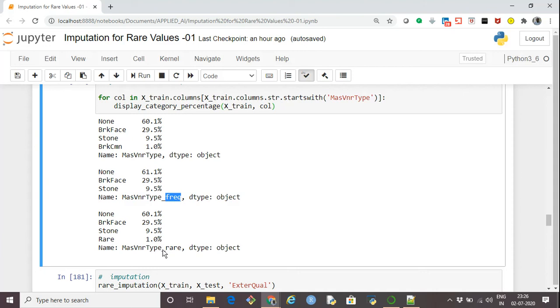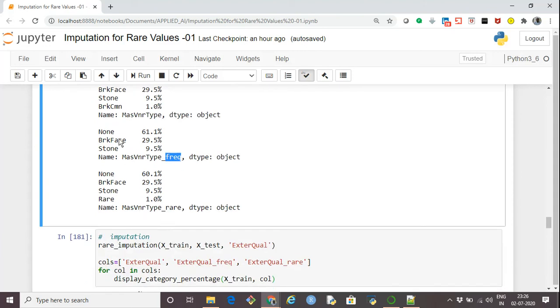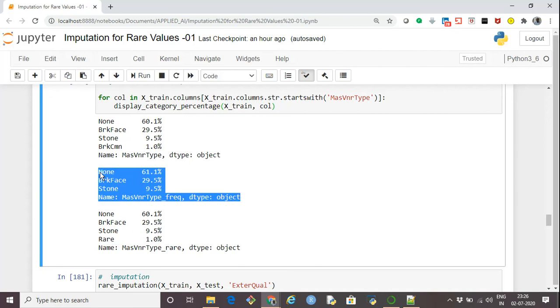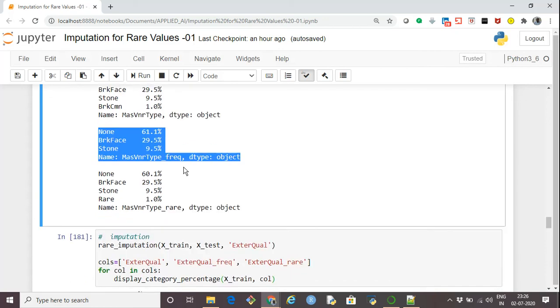The other approach I'm following here is rare, in which we are just replacing the rare categories with the rare keyword. In this particular case, this approach does not make sense. Why? Because whatever was there initially, the same thing is here. It's just that the category label has changed from that particular value to this value. Otherwise, there is no change. So in such cases where the threshold value is very low, it's better to merge with the most frequent. Now we have only three categories, so this approach will be better in this case. But that's not the golden rule. We have to see other variables as well.